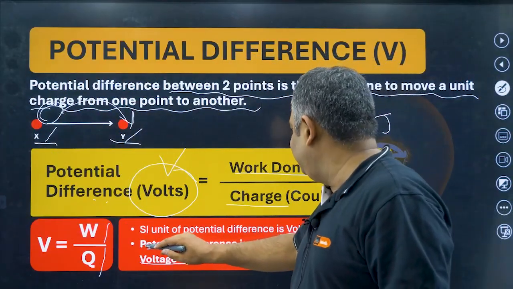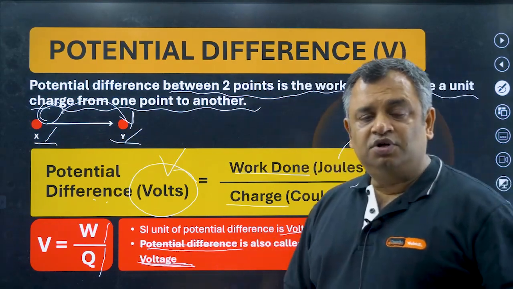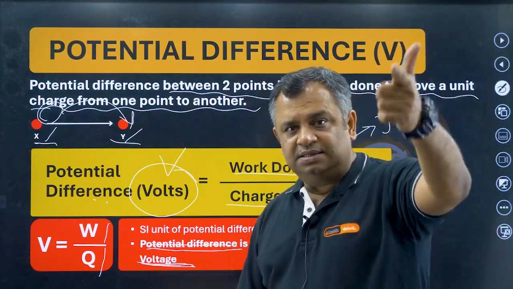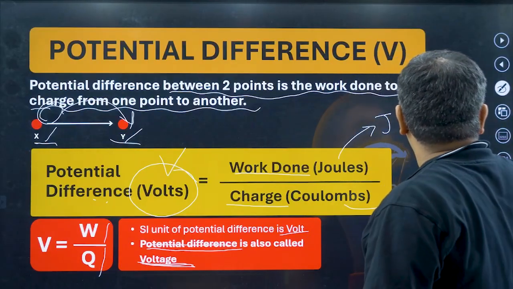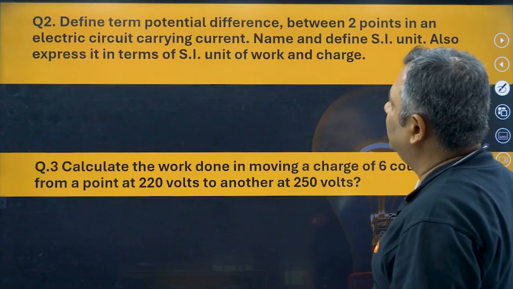So potential difference is also called voltage. Clear? So two things: one is current, next is potential difference. Now let's go ahead and try solving some questions here.